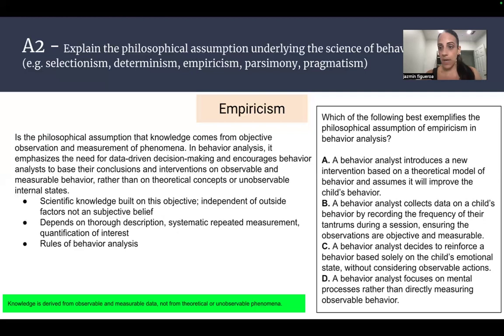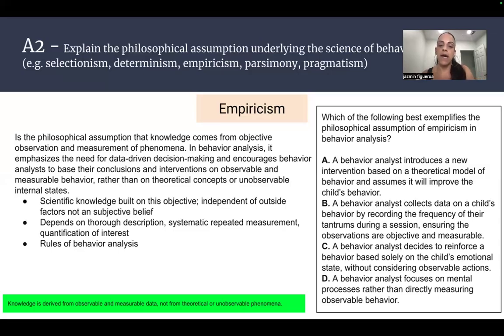Right off the bat, I can eliminate C and D. We always want to eliminate definitely the options that do not make any sense based off of what we know about the information. So empiricism relies on the facts, on the data. So we know that C and D can be eliminated. We don't even have to worry about that. We're not looking at mental process. We can't measure mental process. So eliminate D. C is eliminated. We can't measure emotional state. So we can eliminate that as well.